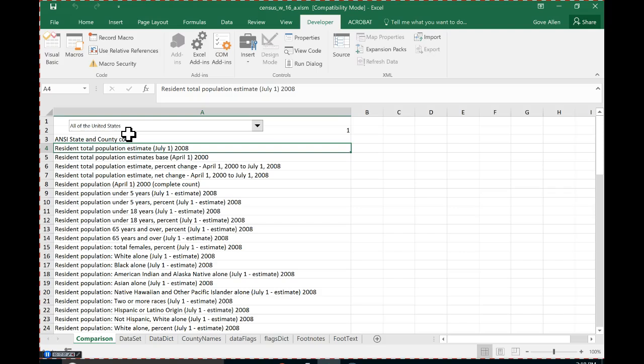Yeah, so you entered that into the range that you wanted to show up. It's from the county names you have. Yeah, that's what it's from. But what does it mean? Why is it here? This is county data, for crying out loud. Why does it say all the United States? Okay, one more shot. Go ahead.